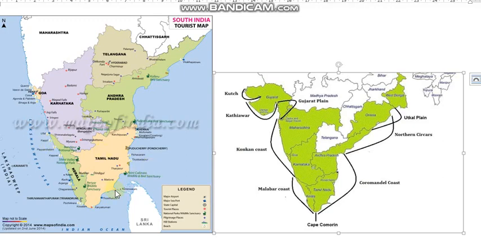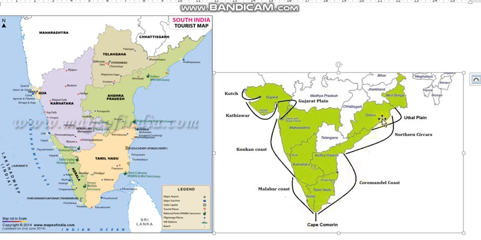Now moving to the topic Kanyakumari. You can see this map and the southern part of our country, it is the southern tip and it is Kanyakumari, earlier known as Cape Comorin, and this is the western coast and this is the eastern coast. From Kutch to Bay of Khambat, then it is called the Konkan coast, up to Karnataka. Now below Karnataka from Kerala, it is called the Malabar coast.